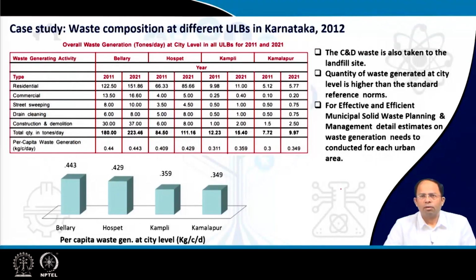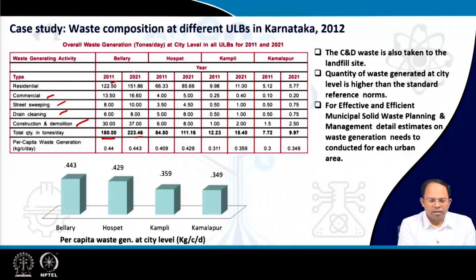So, overall waste generation, now coming to the final step. Overall waste generation is not only the waste generated in residential areas or by residential generators, it is also from commercial generators, street sweeping, drain cleaning, construction and demolition. Based on all this, we have estimated the total quantity of waste generated in the years 2011 and 2021 for these cities of Bellary, Hospet, Kamli and Kamlapur.